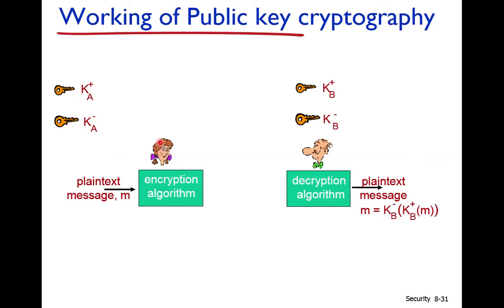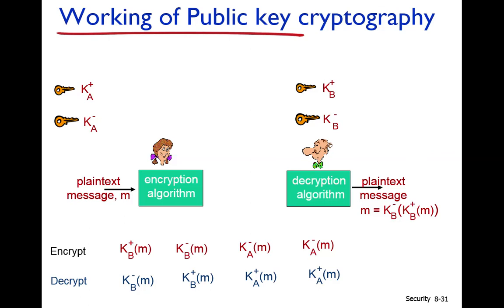So there is fixing of responsibility, and there is no secure exchange. Why? Because LS announces its public key to each and everyone publicly. Similarly, Bob announces its public key to each and everyone publicly. So there is no secret key exchange. Okay, so I think it is clear. Now, how are the messages shared?